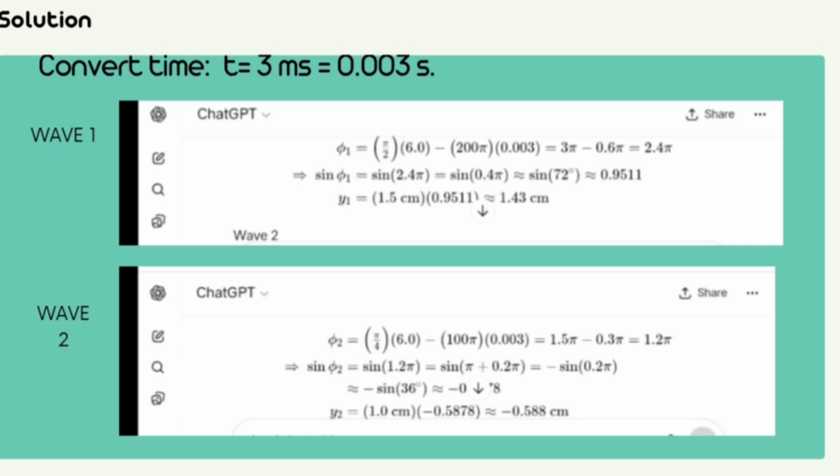For wave 2, the same process is done using its given frequency and amplitude. y2 equals 1 cm times sine 1.2 pi, which results in approximately negative 0.588 cm as the displacement of wave 2.